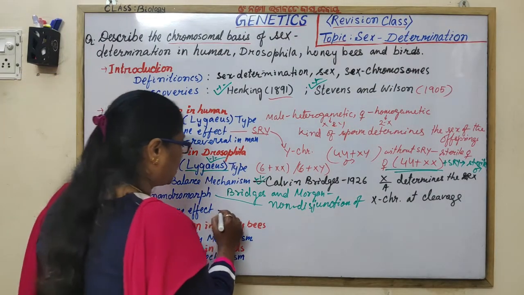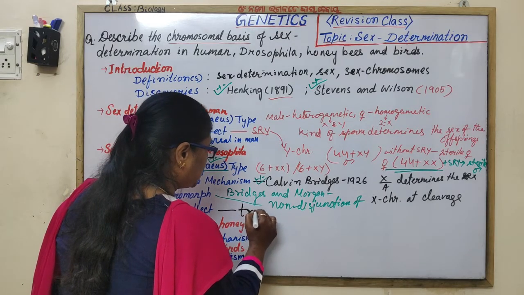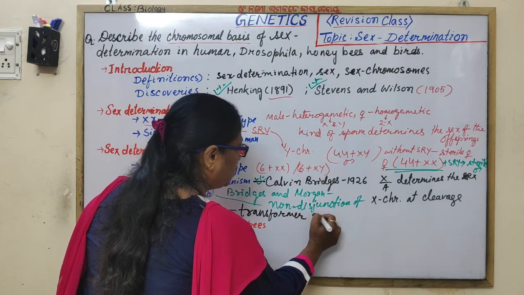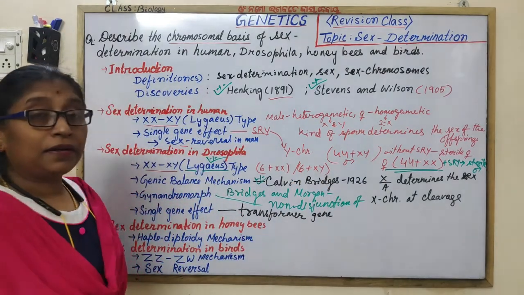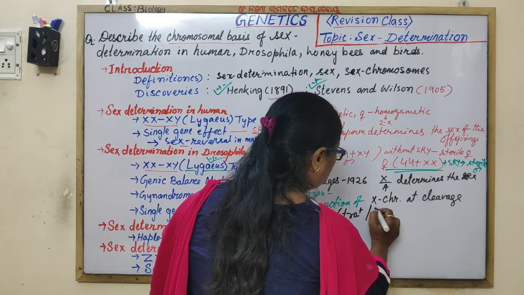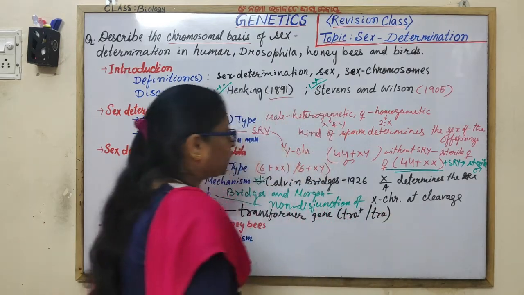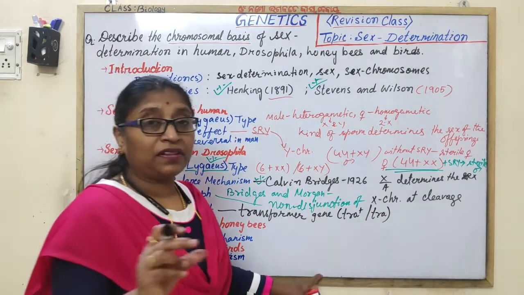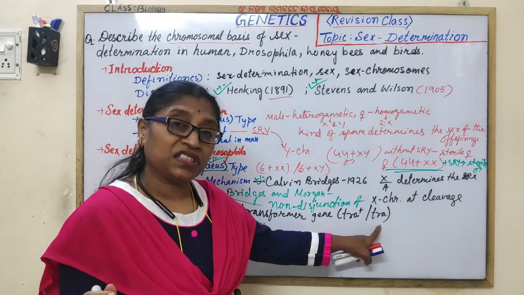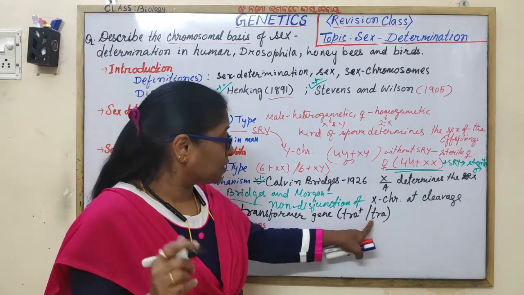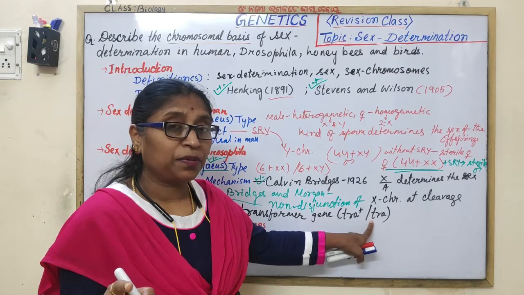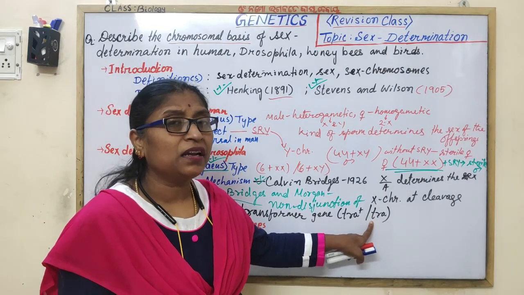Single gene effect: about the transformer gene. You have to mention the transformer gene, the tra plus and tra. What are the two alleles? Tra plus, tra. When a female fly with the normal genotype 6 plus XX carries the homozygous recessive transformer gene, tra, then it develops into a sterile male.